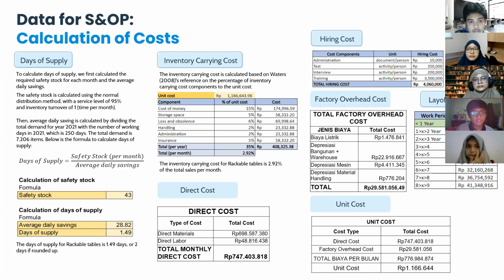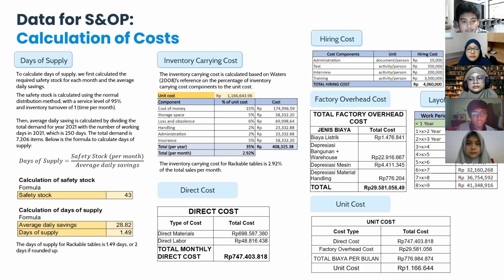For the direct cost, consisting of direct materials and direct labor. The direct material is the wafer board for the table, sheet metal for the frame, and screws and bolts for assembly. It amounts to about 700,000. And for the direct labor, it's the 11 operators required at each station of the process. If divided by the number of products and calculated per month, it's about 48 million.